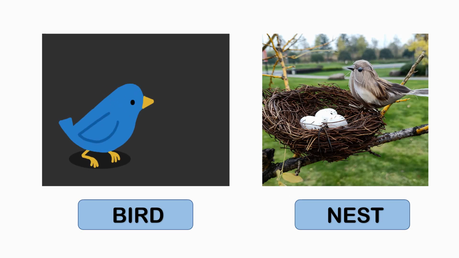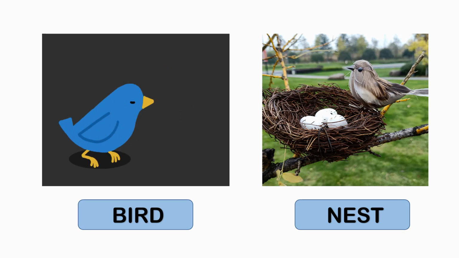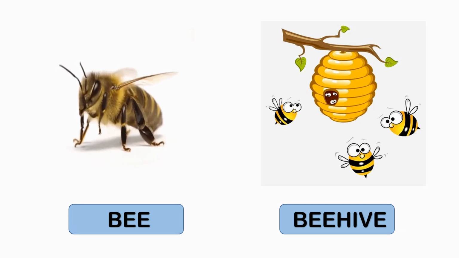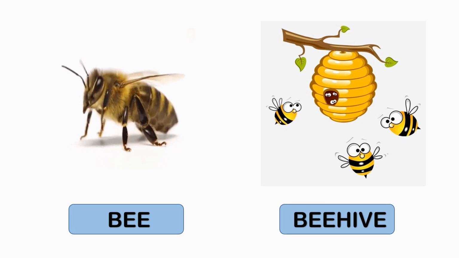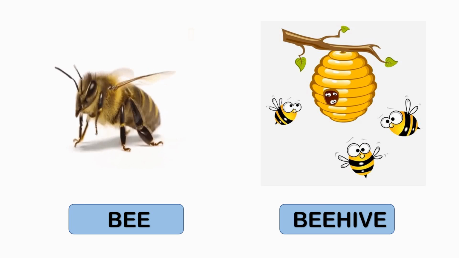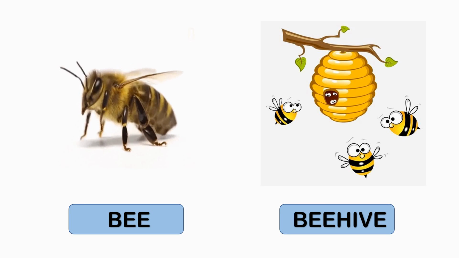A bird nest is the place in which a bird lays eggs. Now tell me, children, what is a bird's home called? Yes, the bird's home is called a nest. Bees are flying insects. Children, can you tell me where does a bee live? Yes, a bee lives in a beehive.